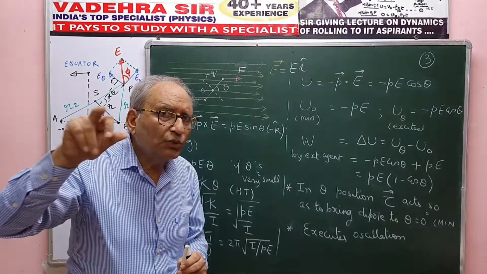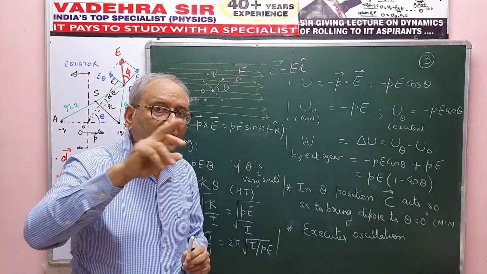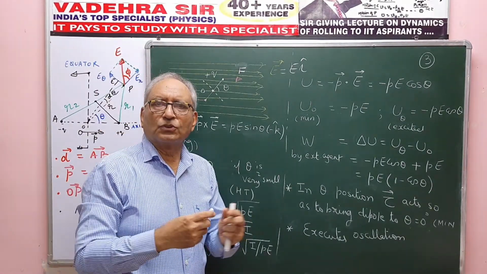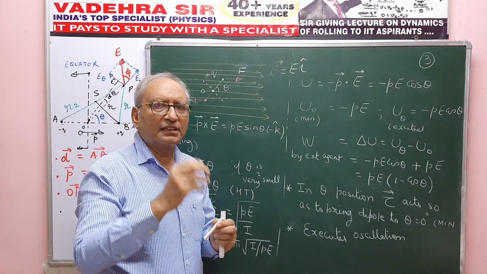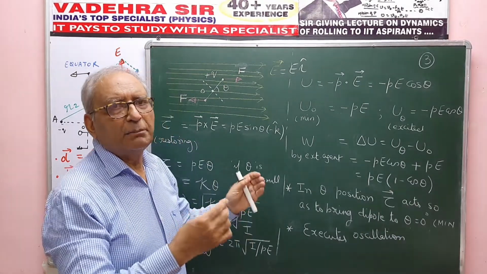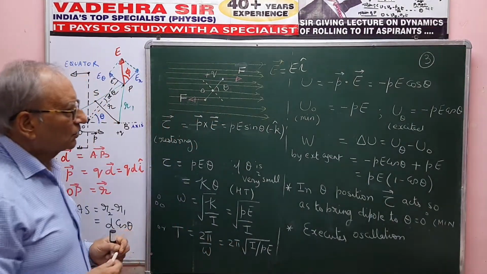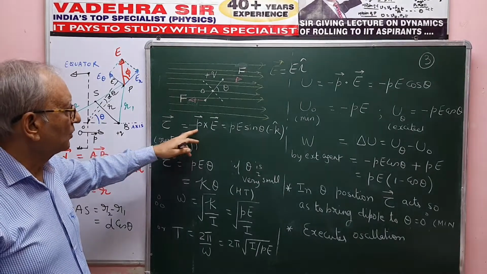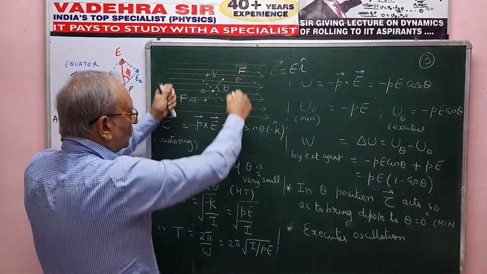Now F is QE. Now Q into d is P, so it is PE sine theta. Very easy, just one step. So the torque acting on it will be PE sine theta, or in other words, tau arrow will be P arrow cross E arrow. There you are. Tau arrow is P arrow cross E arrow, that is PE sine theta, and clockwise rotation.